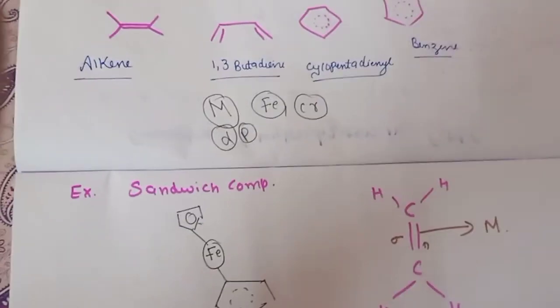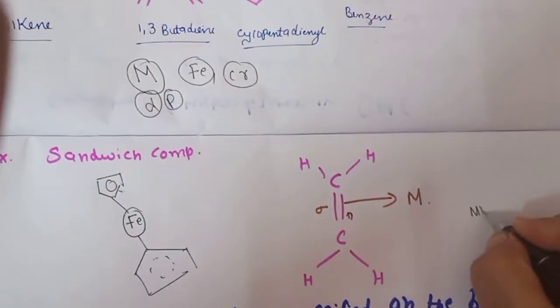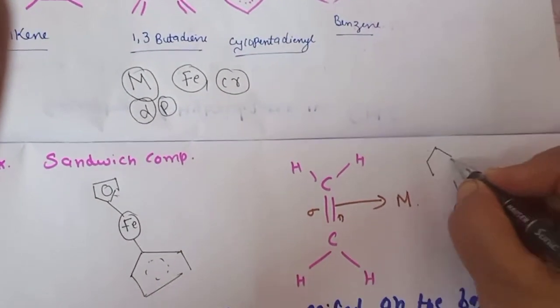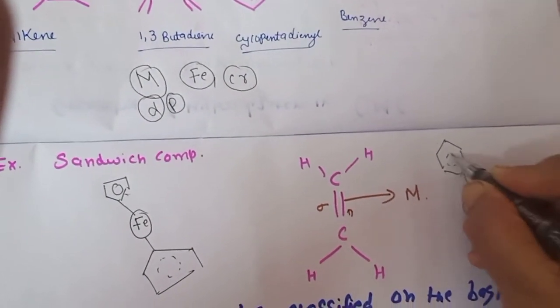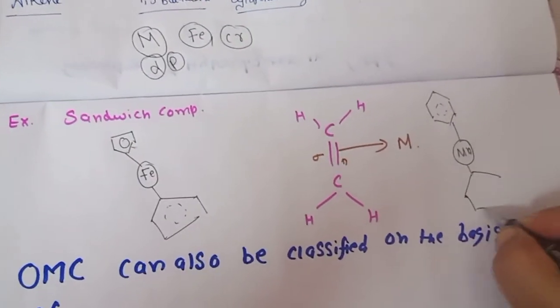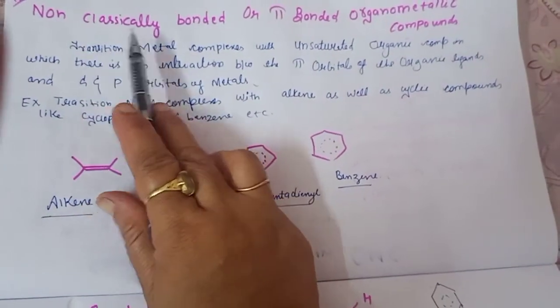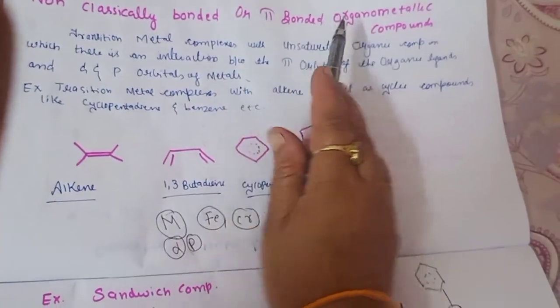So many compounds you can make easily. If it is Mn, we have manganese, and you can make the benzene ring, so biphenyl, and you can make the 2 benzene rings. So this type of our category, non-classically bonded or pi bonded organometallic compounds.